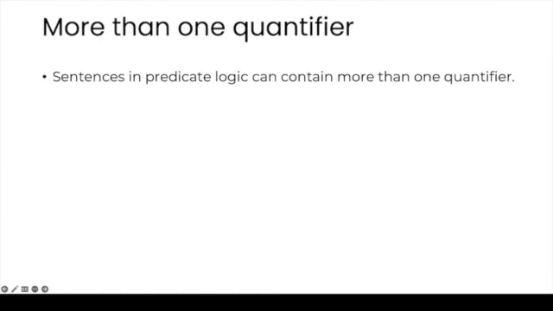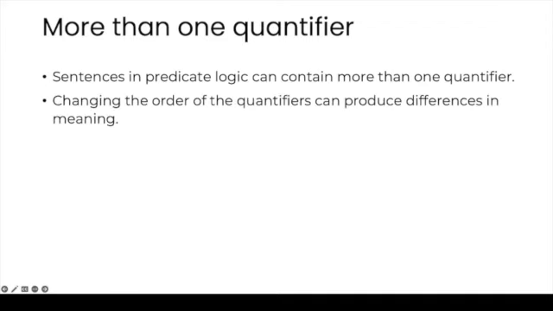Hello. Sentences in predicate logic can contain more than one quantifier. And when we have more than one quantifier, these occurrences are nested inside one another, and changing their order can produce differences in meaning. Here's what I mean.